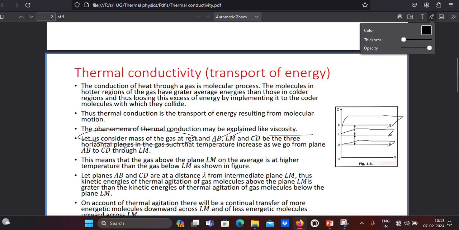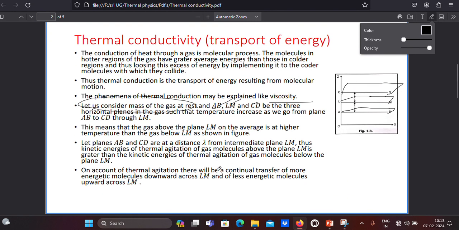As we go from this side, down to top, the temperature increases. LM is the middle layer of the gas, called the intermediate layer or intermediate plane, and all three planes are parallel to the XY plane only.